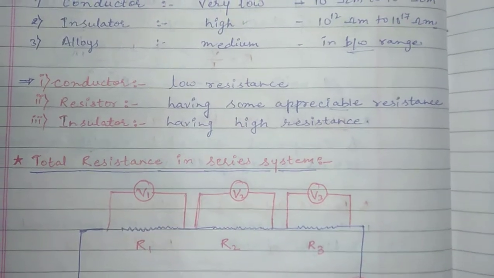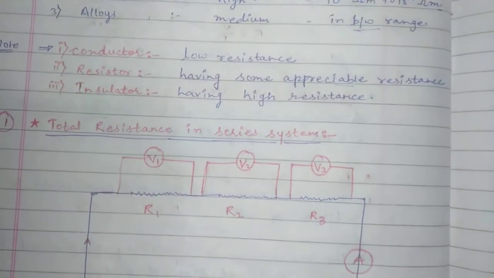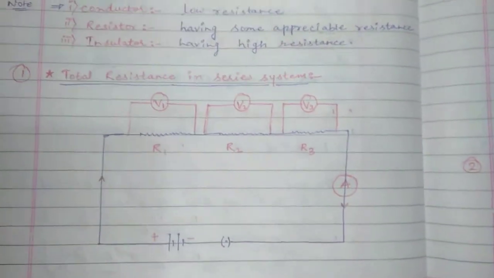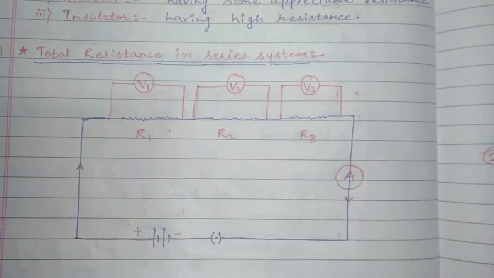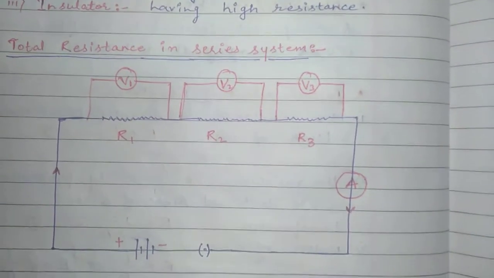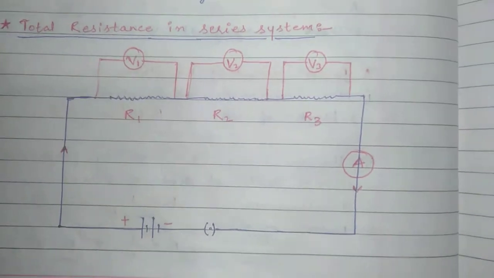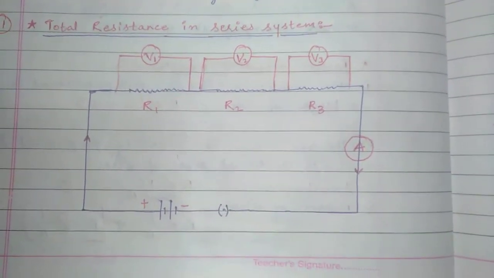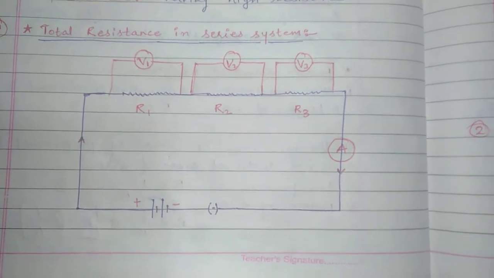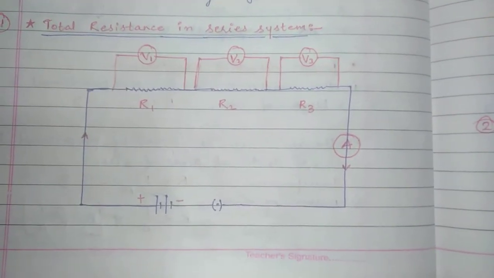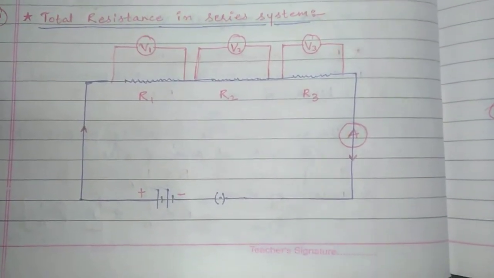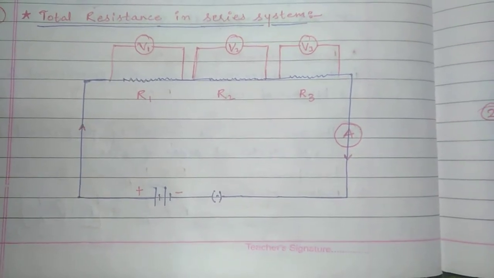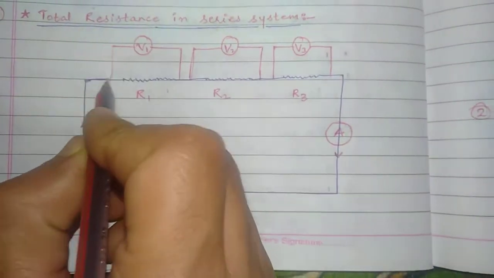Yes, then student, the next topic is very important, that is the total resistance in the series system. In this system we will talk about what the total resistance is, how much electric current is present, and how the potential difference differs for each resistor.